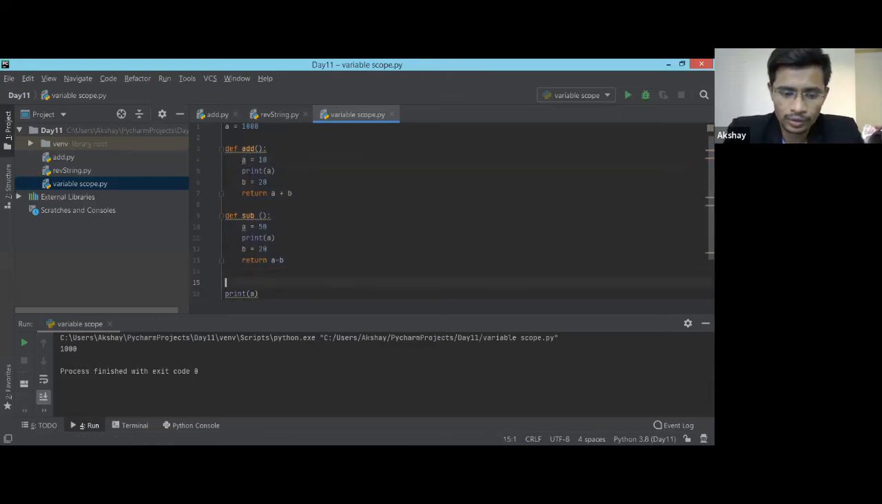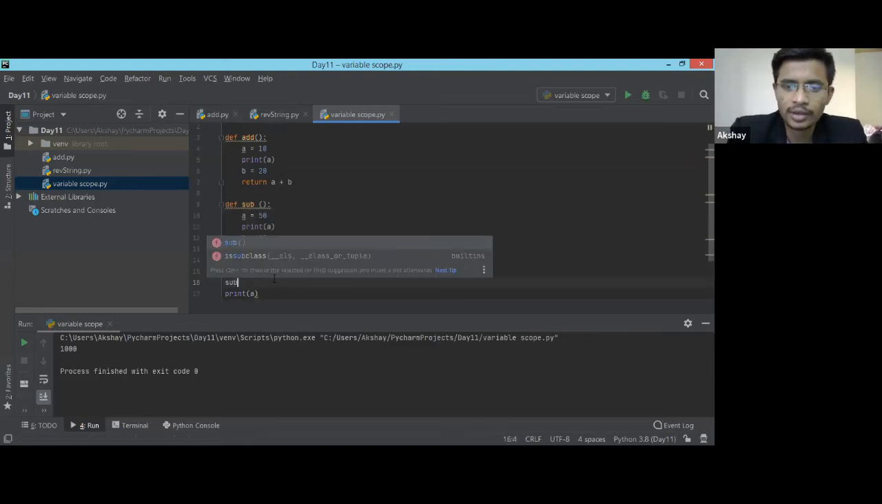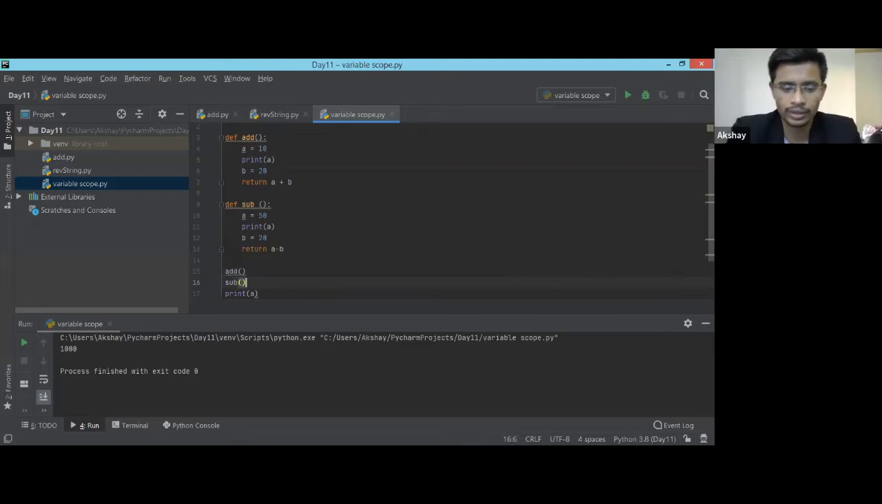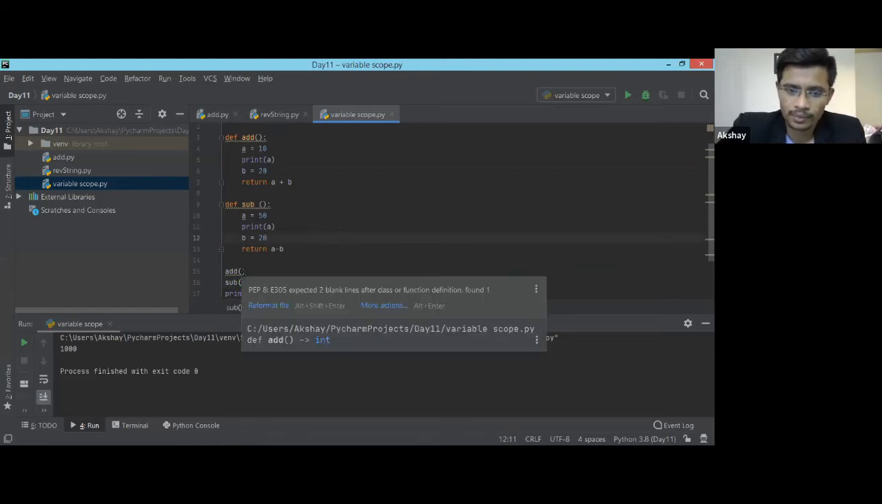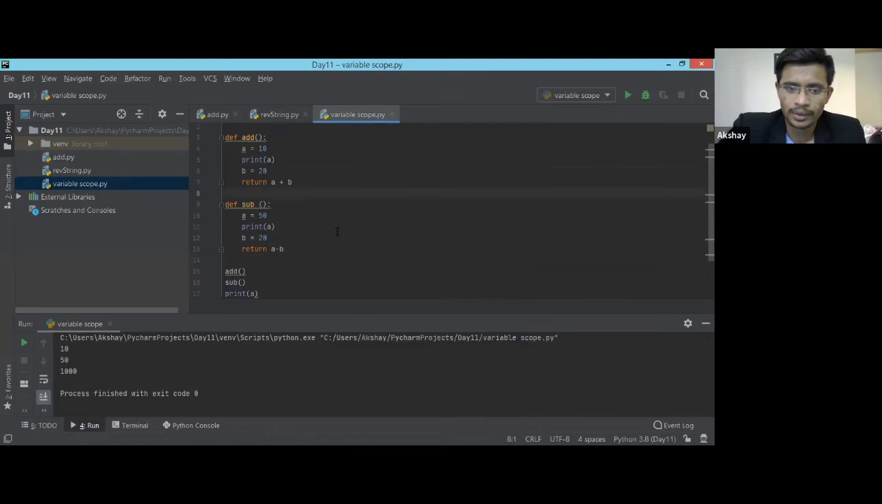Okay, so I'll call add, then I'll call the other. So with this mistake of mine, you might have understood that only the declaration or the definition of the function is not enough. You need to call it as well. Only if you call it will it execute. Okay, let me run the code. Yeah, so I got 10, 50, and 1000 as Abhinandan says.